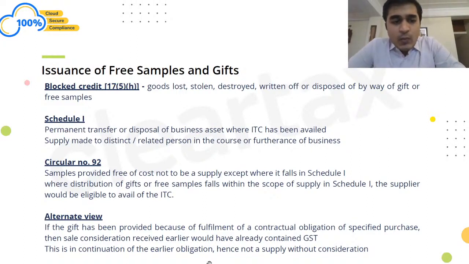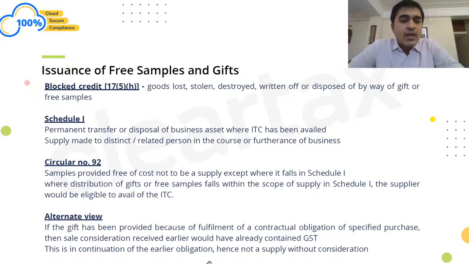We should understand whether the recipient to whom I am giving the goods as free sample is a registered person under GST or not a registered person under GST. So if he is a registered person and if I show it as a Schedule 1 supply, then he can always take the input tax credit on that, right?